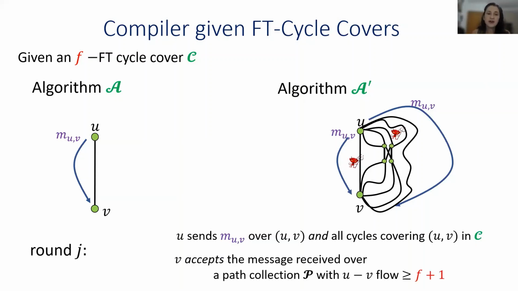Then v is going to decide which message is the correct message by accepting a message as the output only if it received this message over a path collection with large flow, with flow at least f plus 1. And why does this work?